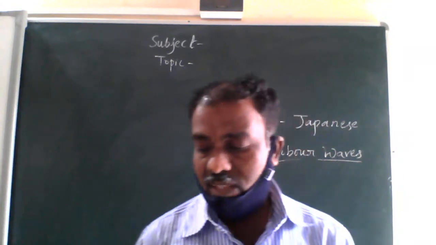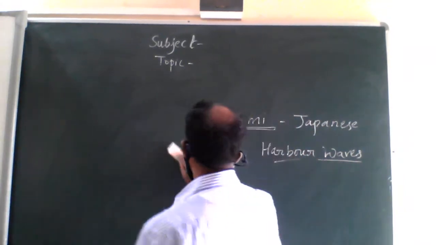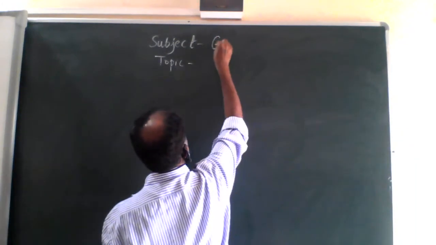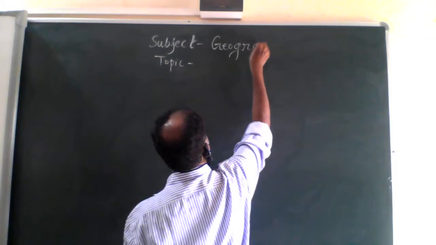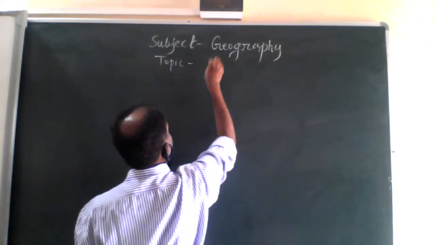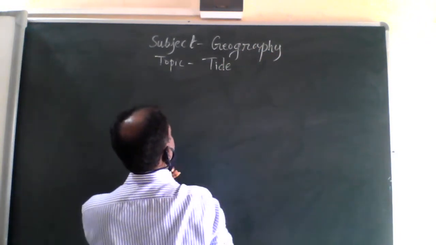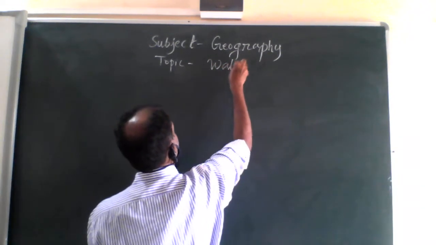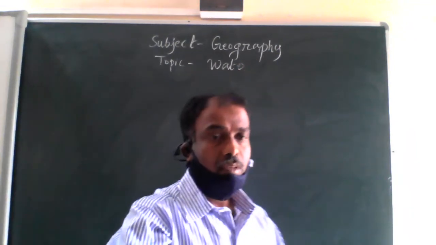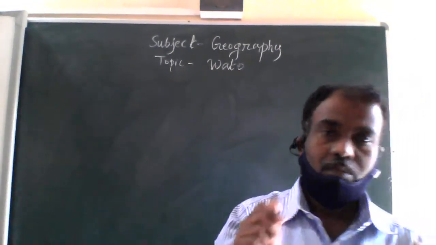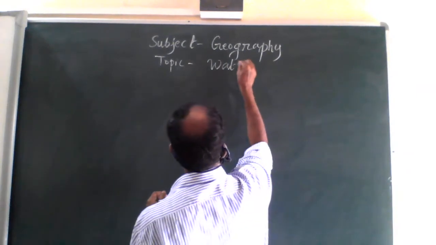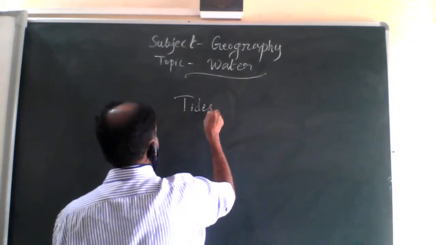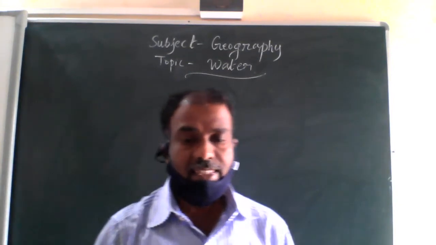Okay, and in today's class we are going to learn about tides.